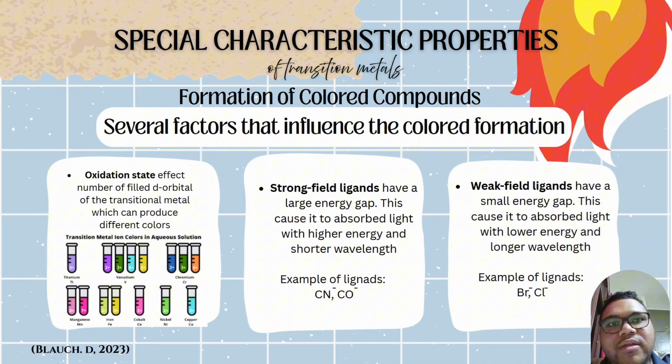Second, if the transition metal has a strong field ligand, it will have a large energy gap for the d-d transition. This will cause it to absorb light with higher energy and shorter wavelength. Examples of strong field ligands are cyanide ion and carbon monoxide. If the transition metal is with a weak field ligand, it will have a small energy gap. This will cause it to absorb light with lower energy and longer wavelength. Examples of ligands with this characteristic are bromide ion and chloride ion.